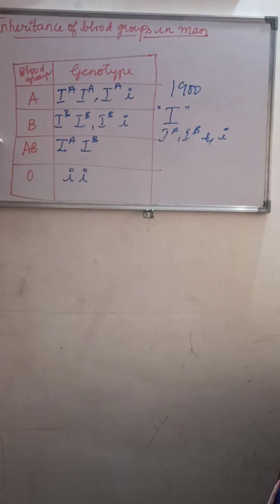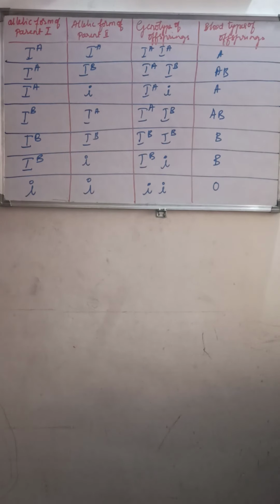Now what will be the genetic basis of blood group in the human population?